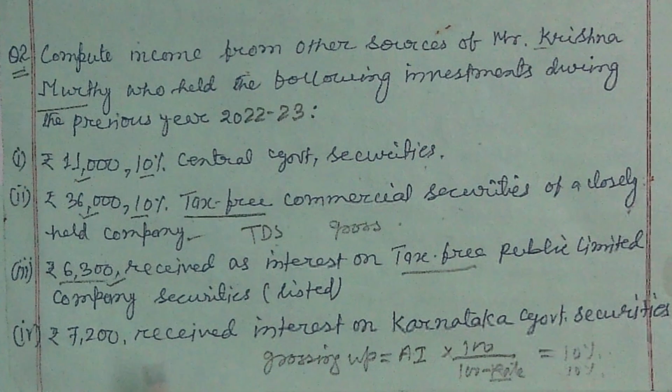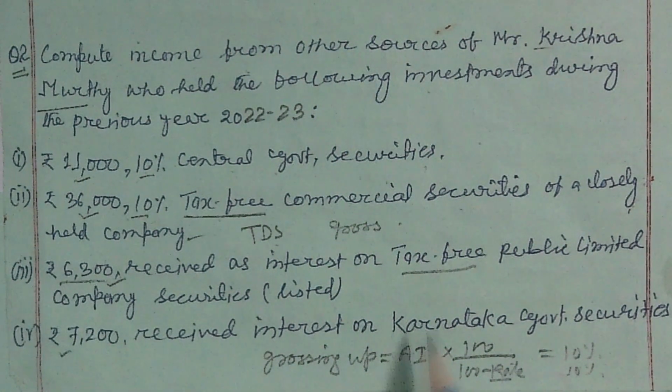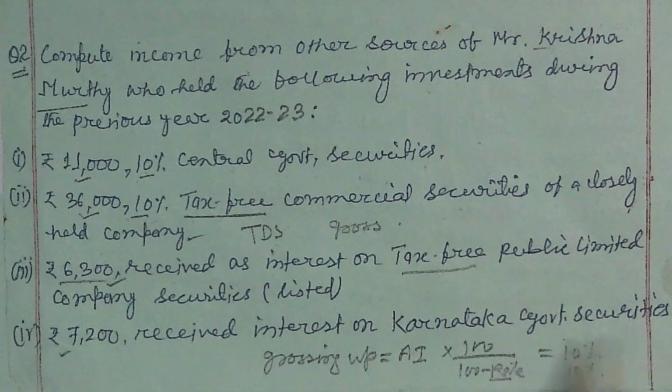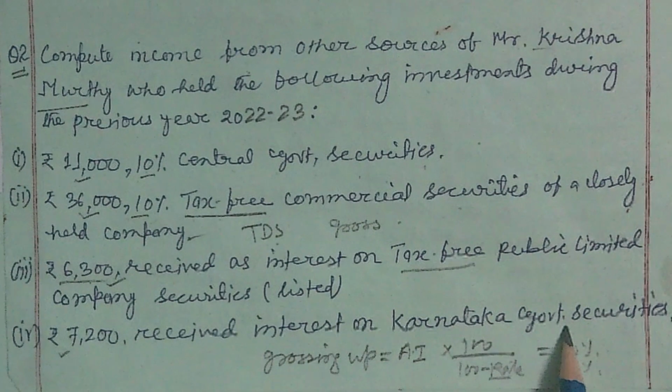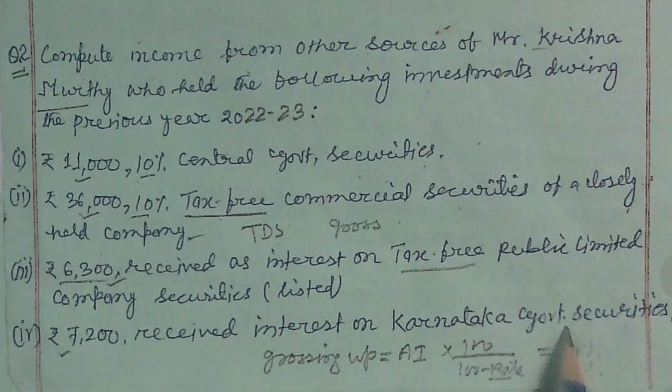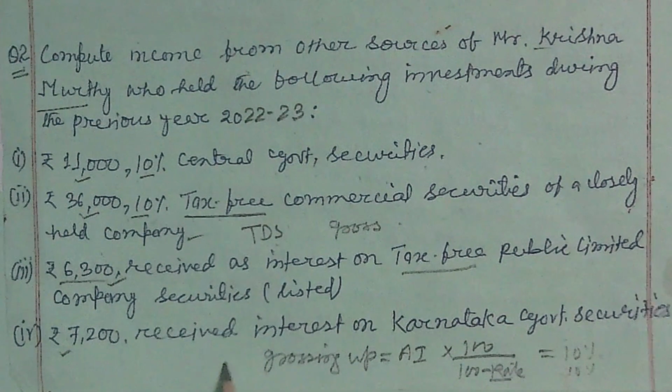Okay, similarly here, 7,200 rupees received as interest on Karnataka government securities. TDS is not applicable on central government as well as state government securities.